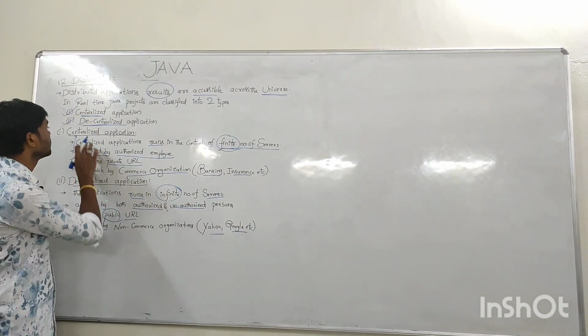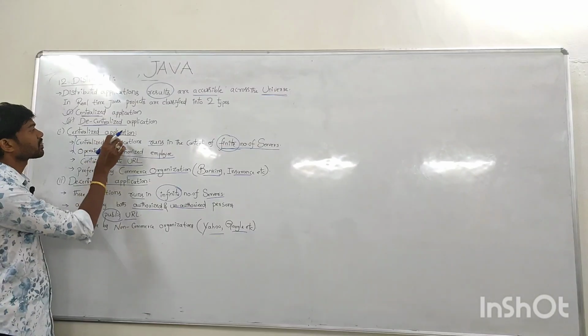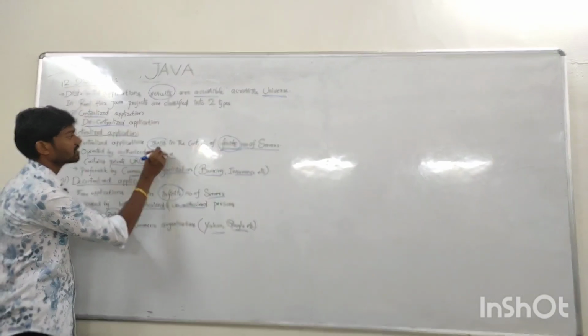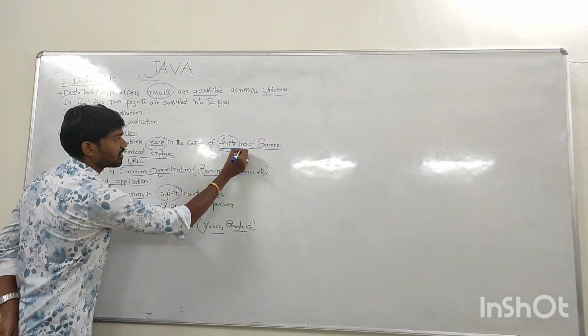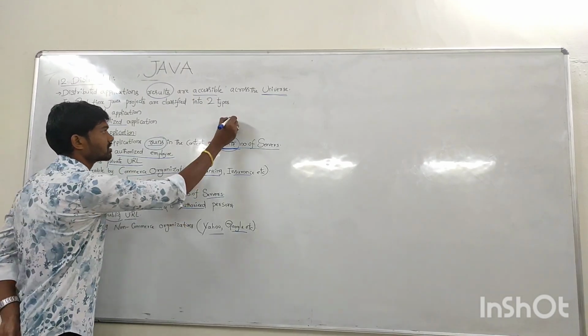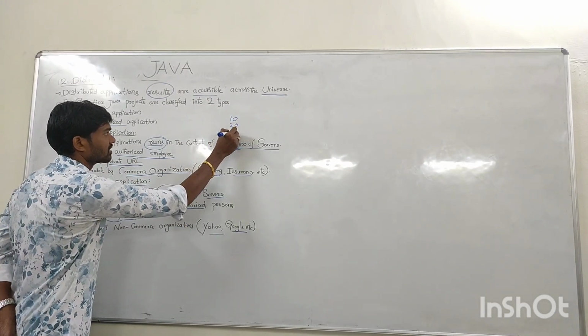Very simple. What do centralized applications mean? These applications run in the context of a finite number of servers. The servers may be 10 or 20 or 30 like this.